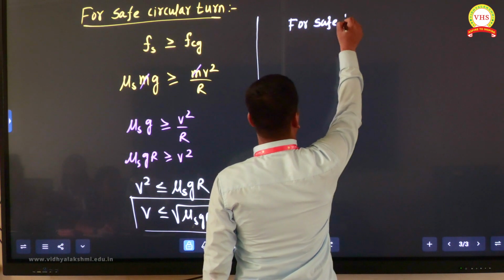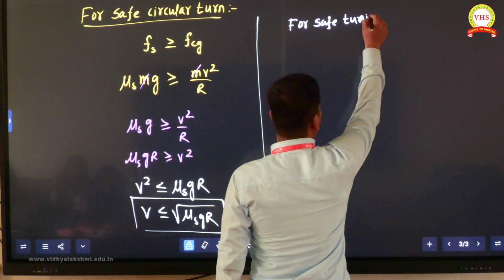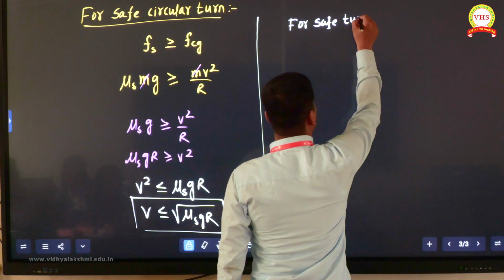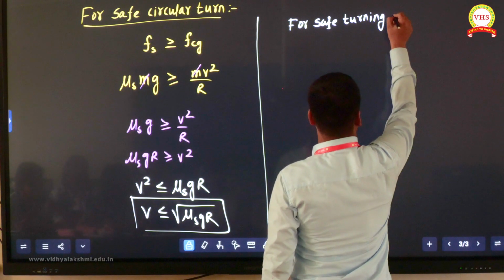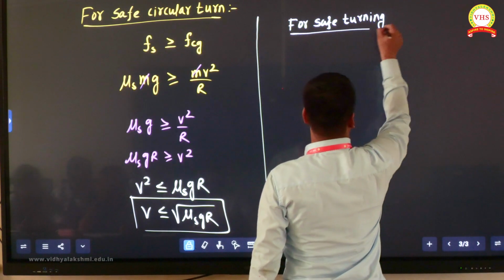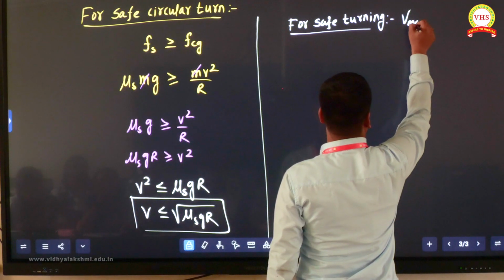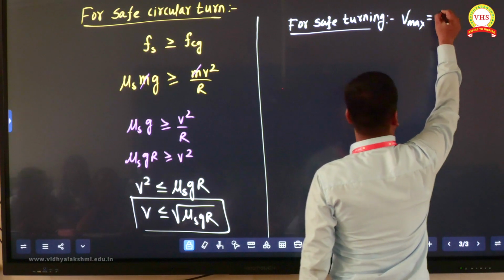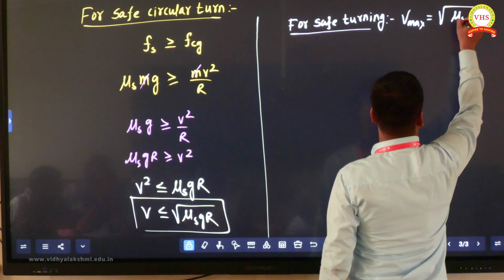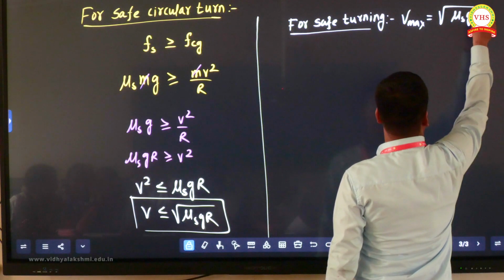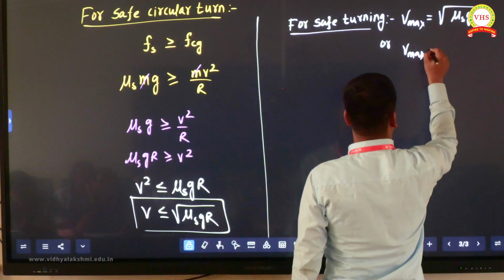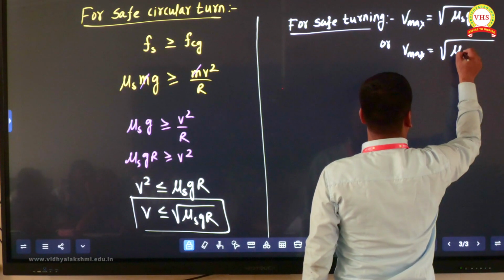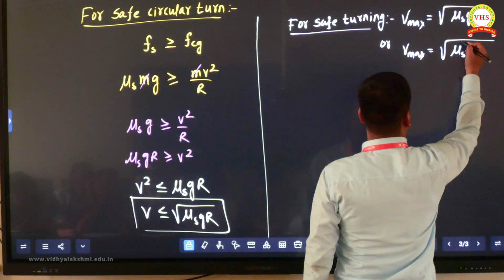For safe turning, what should be the maximum velocity? For safe turning, your maximum velocity should be root under mu s g r.